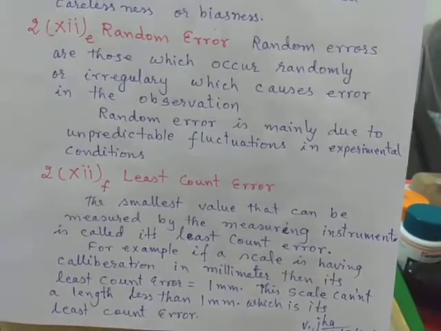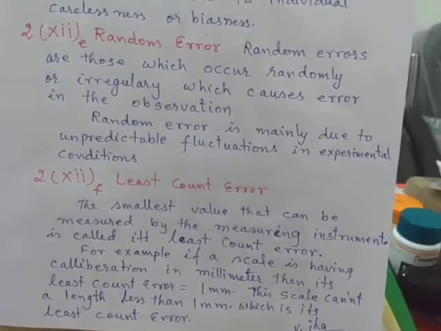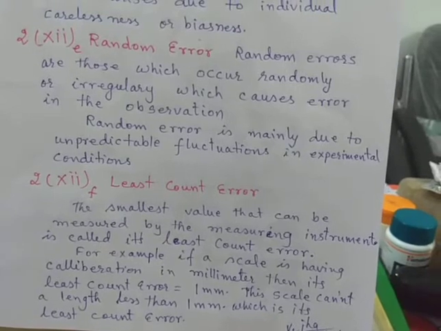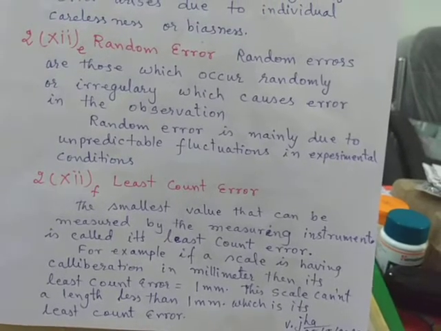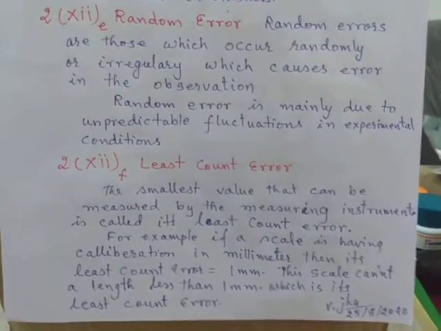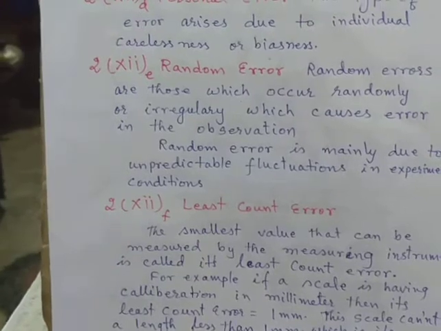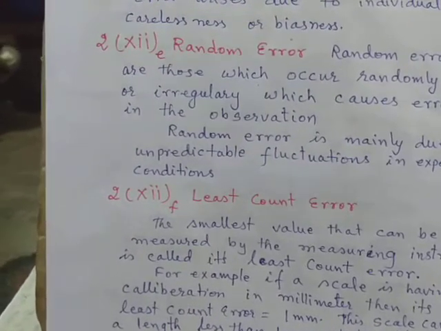Then in that case the Earth's magnetic field will be perturbed for that moment, and hence the Earth magnetism which we have measured will be affected. So that way this is called random error, and we don't have much control over it.